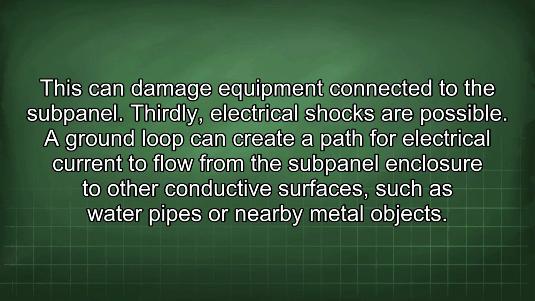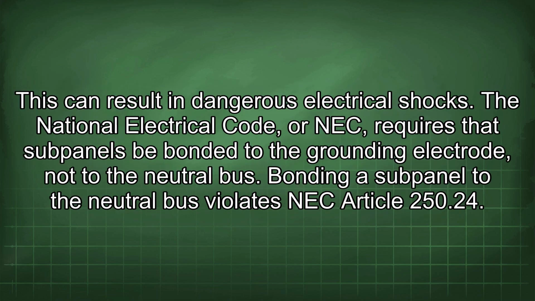Thirdly, electrical shocks are possible. A ground loop can create a path for electrical current to flow from the subpanel enclosure to other conductive surfaces, such as water pipes or nearby metal objects. This can result in dangerous electrical shocks.